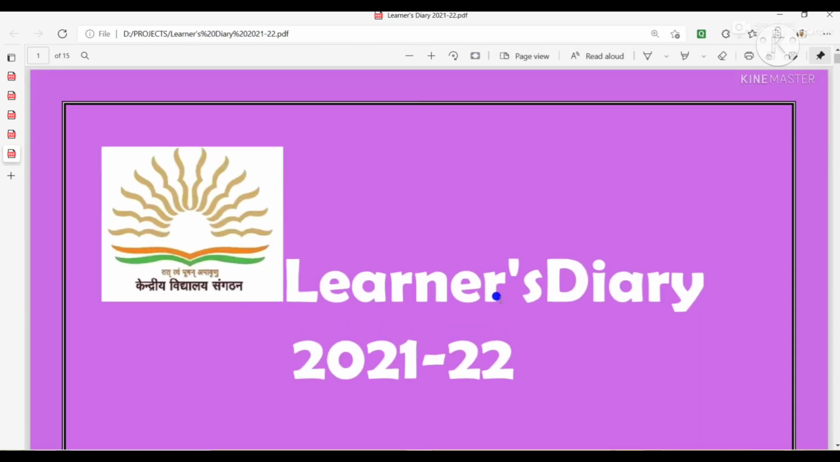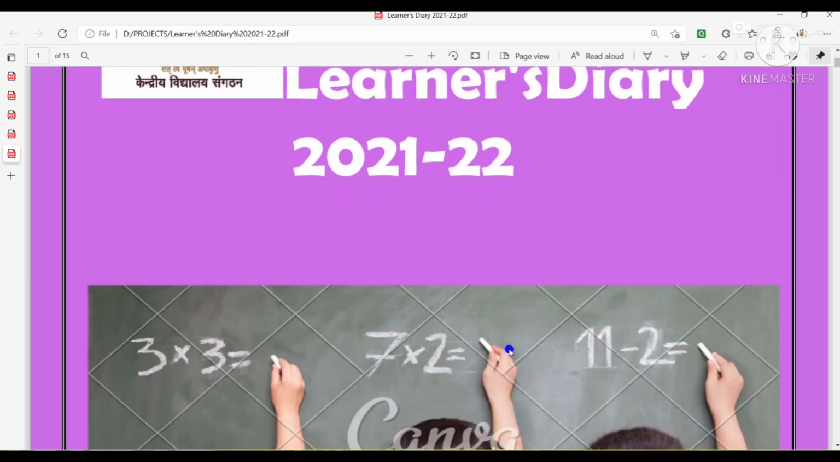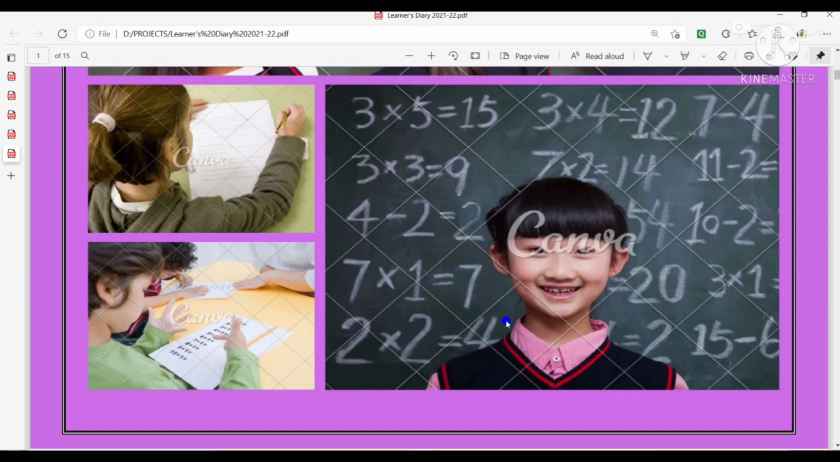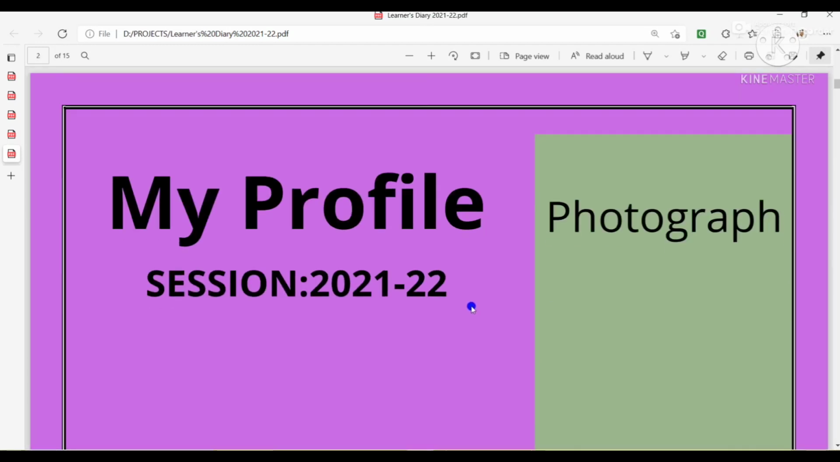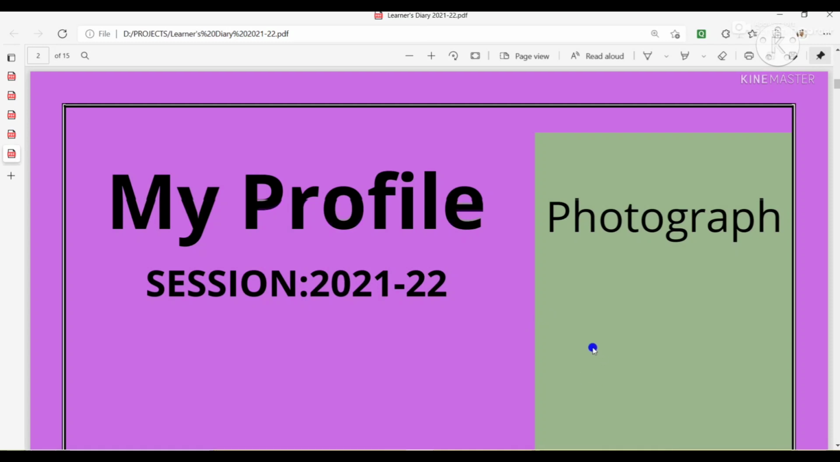So the learner's diary you have to maintain after each lesson gets completed. I will show you how to maintain that. First of all, in the profile section, my profile, you have to write season section 2021-22. Then you have to paste your photograph here, a passport size photograph.